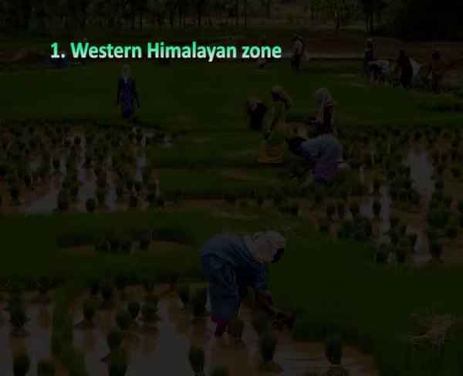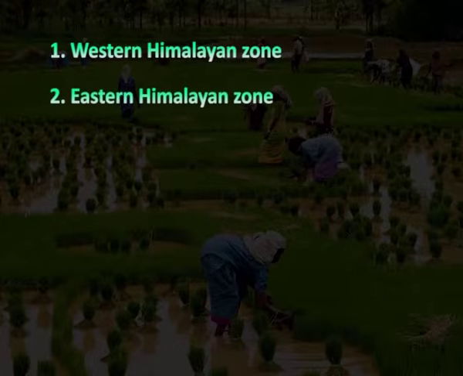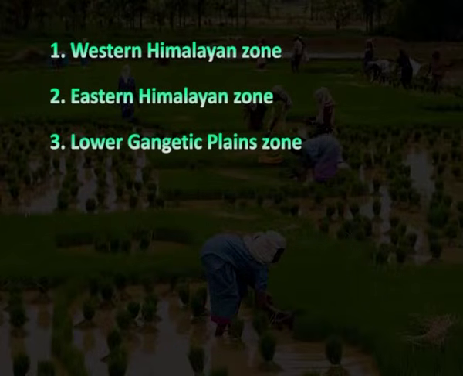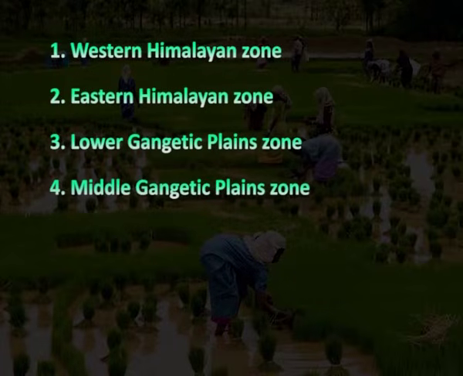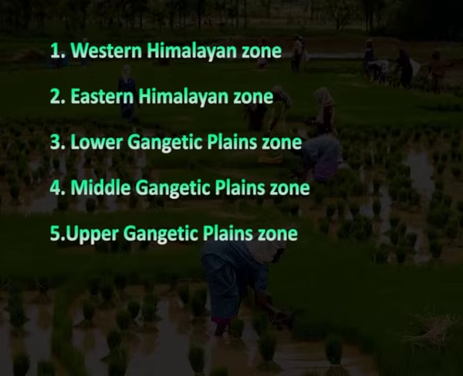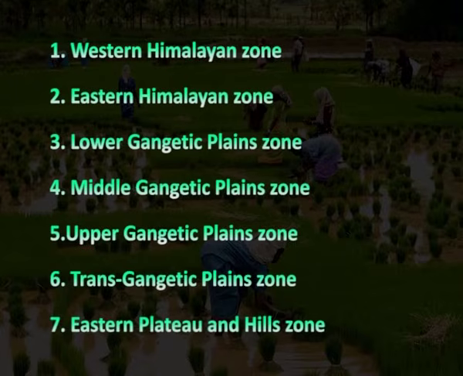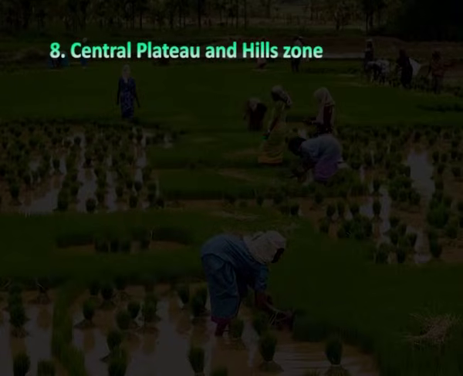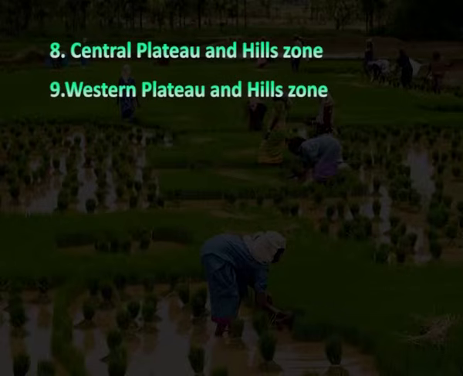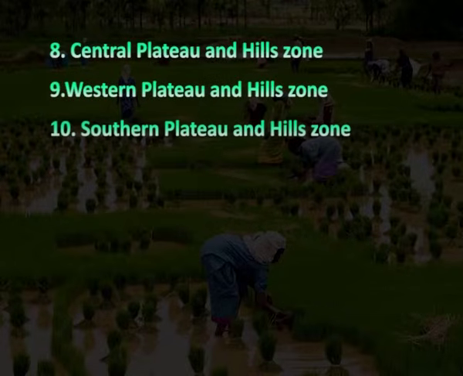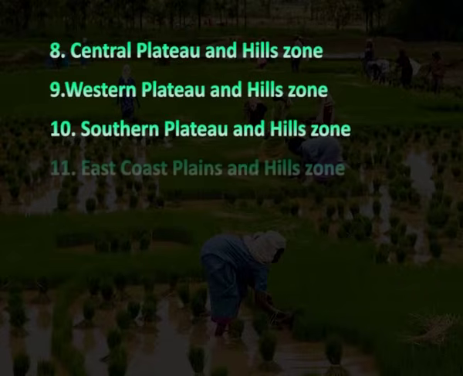India is divided into 15 major agroclimatic regions. They are: number 1, Western Himalayan Zone; number 2, Eastern Himalayan Zone; number 3, Lower Gangetic Plains Zone; number 4, Middle Gangetic Plains Zone; number 5, Upper Gangetic Plains Zone; 6, Trans-Gangetic Plains Zone; 7, Eastern Plateau and Hills Zone; 8, Central Plateau and Hills Zone; 9, Western Plateau and Hills Zone; 10, Southern Plateau and Hills Zone; 11, East